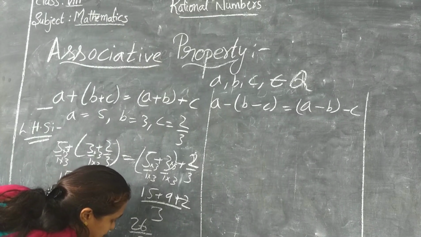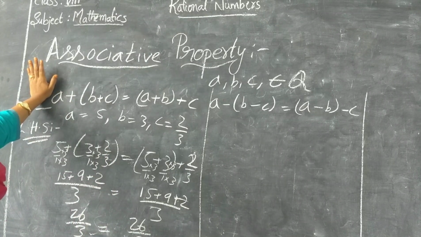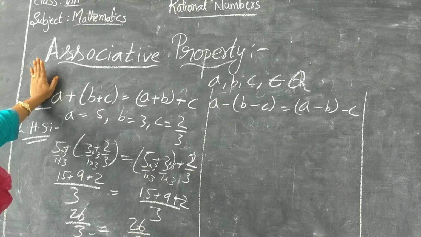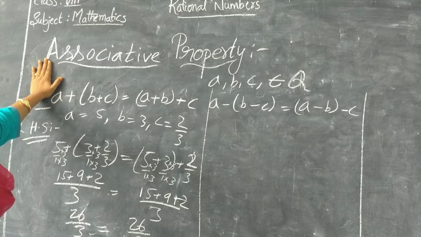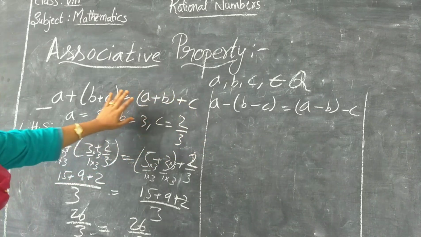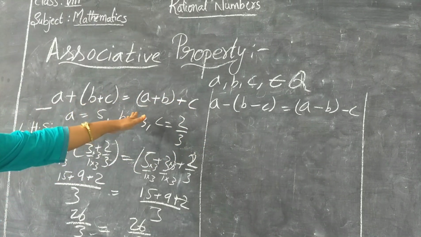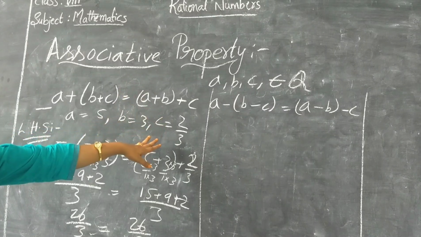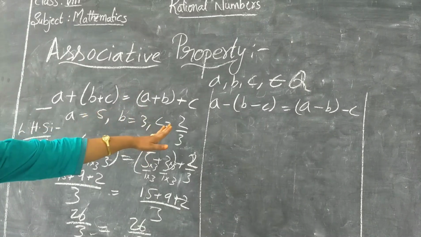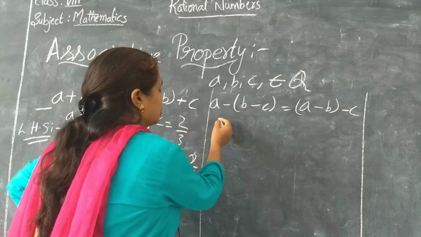So what should we say here? We have to say that A, B, C are three rational numbers. If we add these three numbers in any order, then the property is satisfied under associative. So let's take one more example here for subtraction.